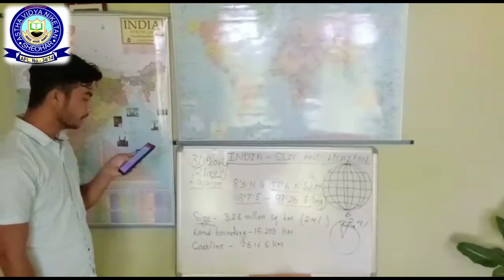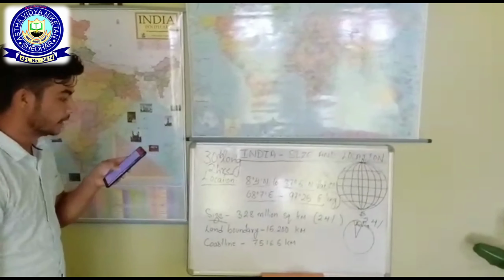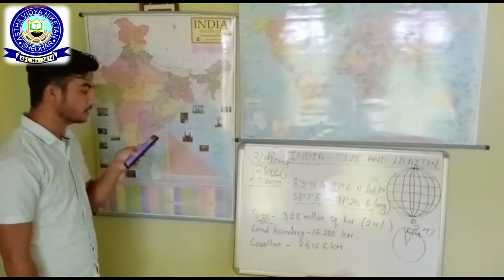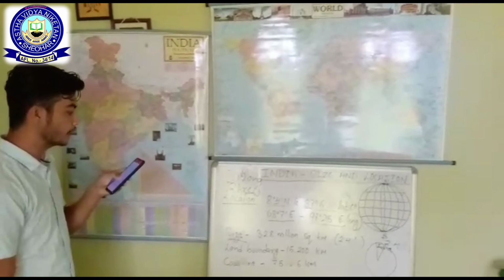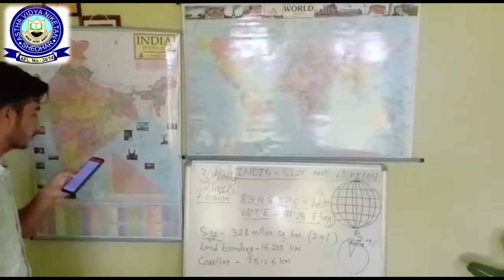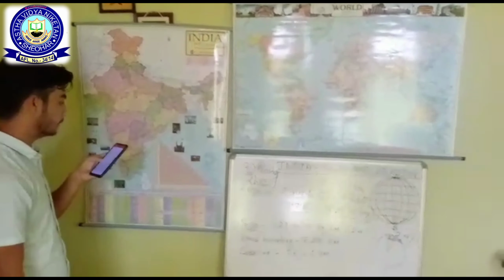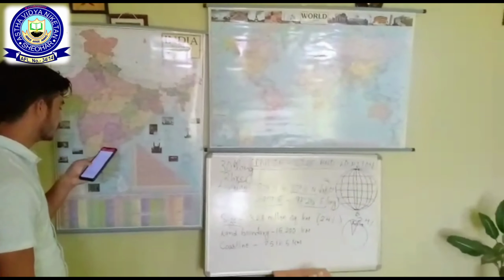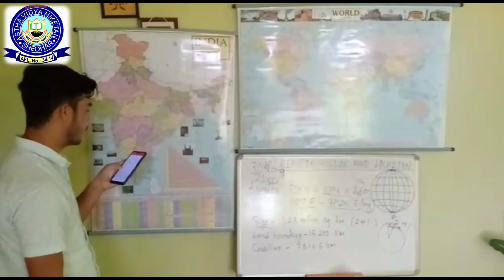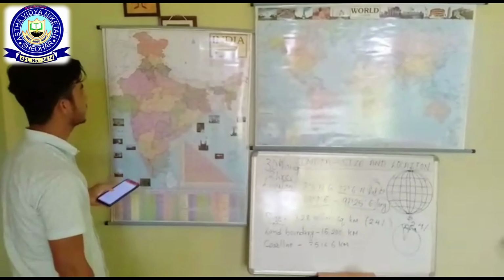3.28 million square kilometer. India has a land boundary of 15,200 kilometer and the total length of the coastline of the mainland, including Andaman and Nicobar Island and Lakshadweep, is 7,516.6 kilometer.